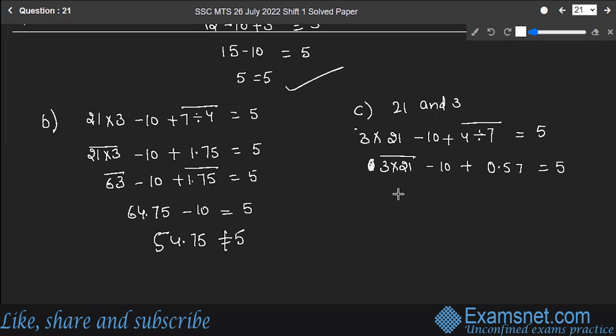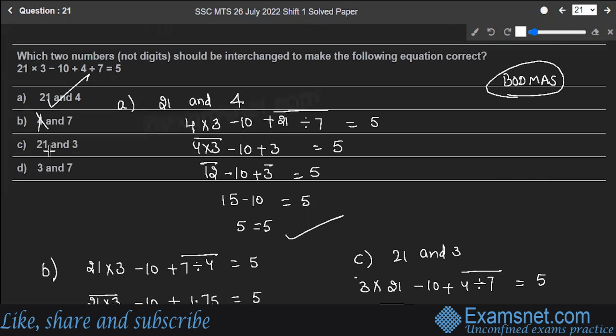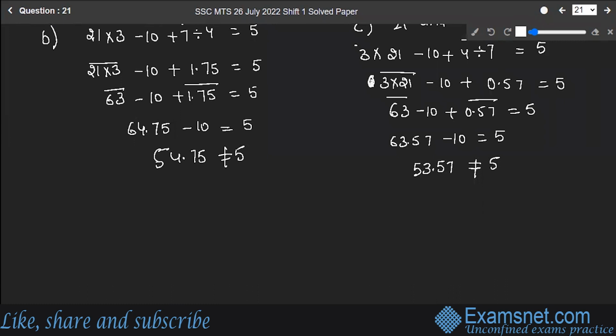Next is multiplying 3 and 21. This will give you 63 minus 10 plus 0.57 should be equal to 5. 63 and 0.57, so 63.57 minus 10 should be equal to 5. Here it becomes 53.57. This is of course not equal to 5. So option C is also incorrect. Let's go with the last one.